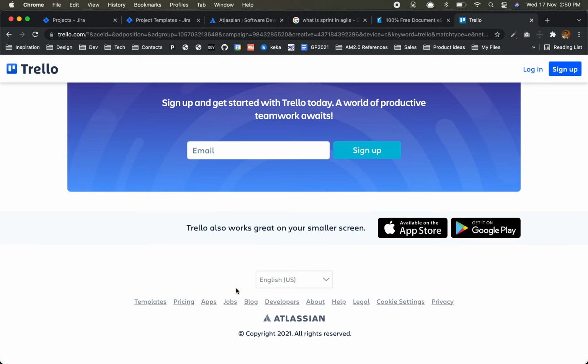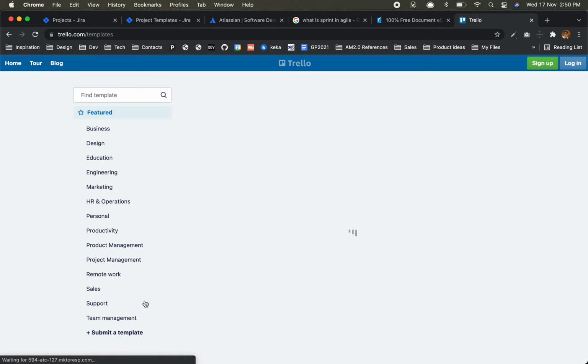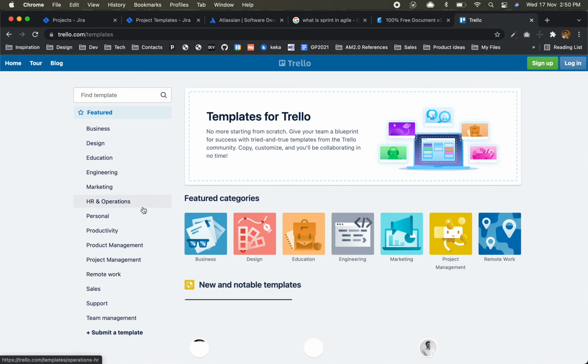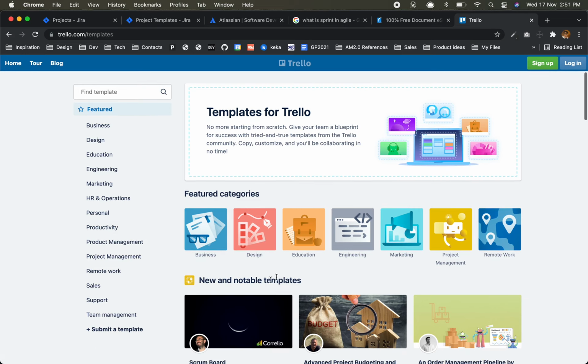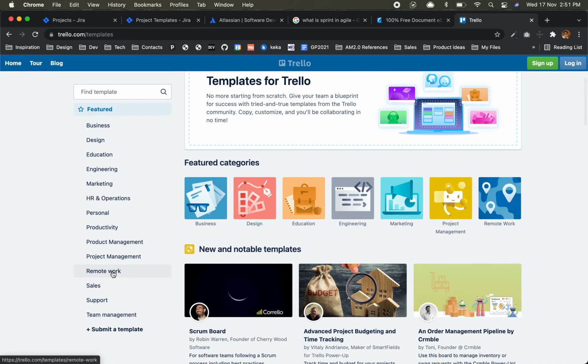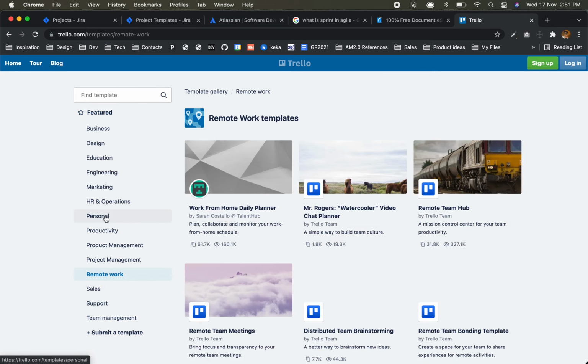If you see, they have so many templates designed there, and most people use it for development as well as various other requirements. So here we can search for remote work or personal, let's say personal.